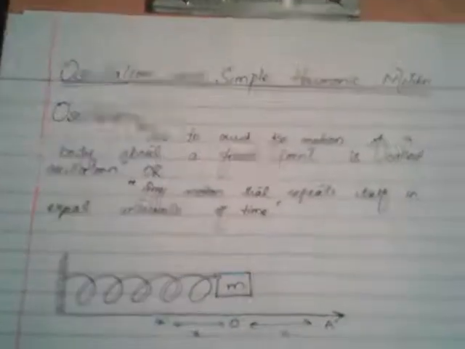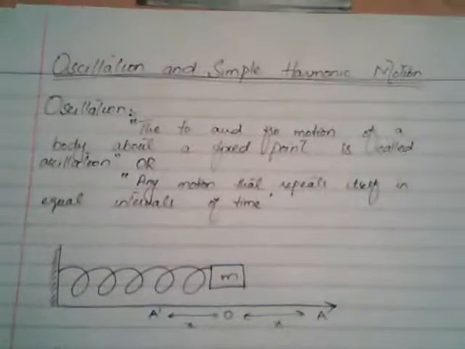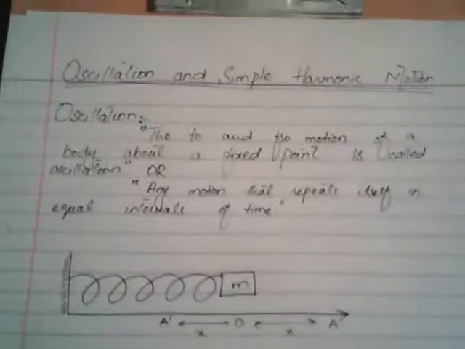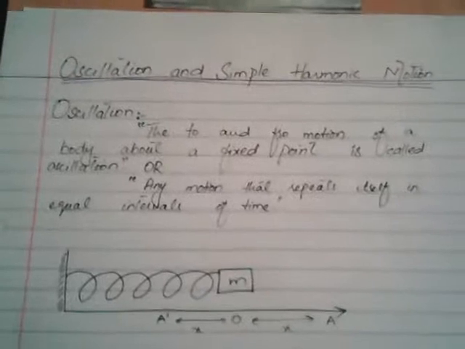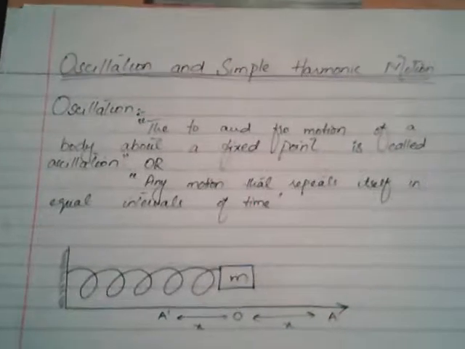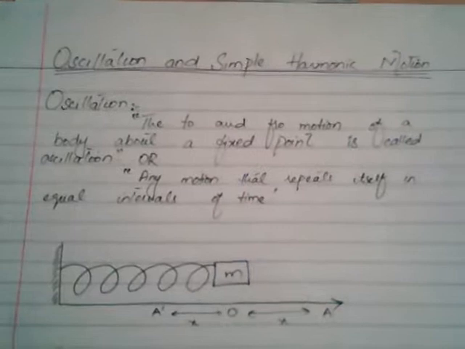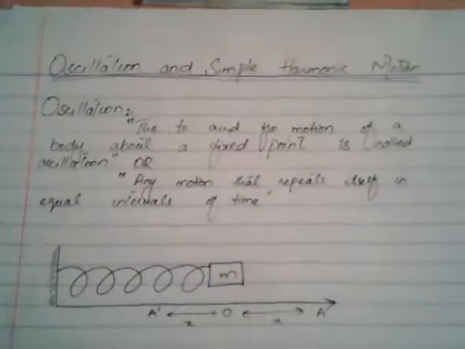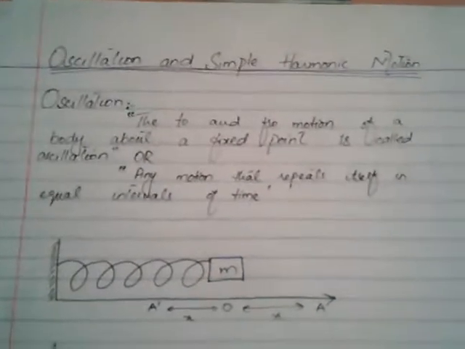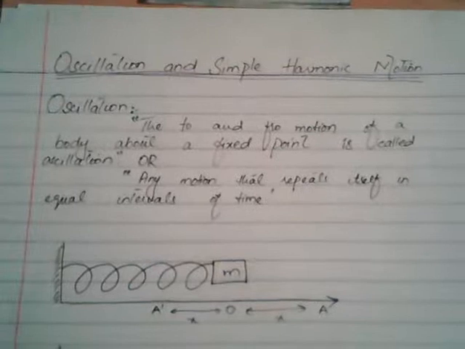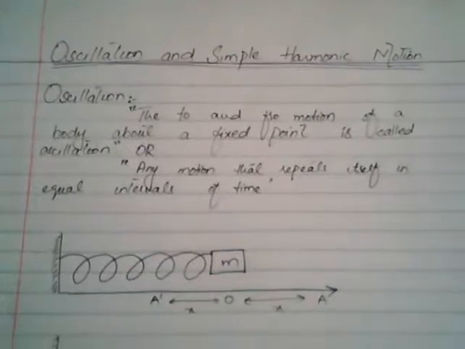Hello dear students, today we're going to talk about oscillation and simple harmonic motion. First, we'll have to know what oscillations are. Oscillations are nothing but the to and fro motion of a body about a fixed point. Or we can also say that any motion that repeats itself in equal intervals of time.